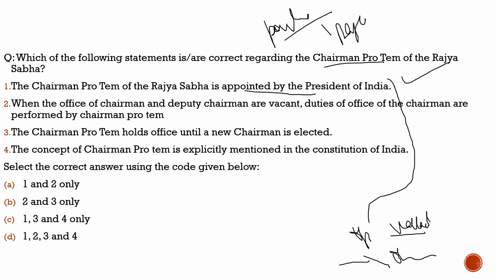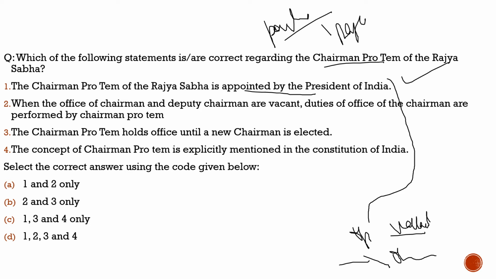So please remember, these words play the major role in the exam. If you miss these words, you can miss the question. You have the knowledge, but you overlook these words and you mark questions incorrectly. That is often the case with the aspirants. They often fail because of these silly mistakes which they make in the exam, and they regret those mistakes only. If there is any question of which you don't have the knowledge, you would never regret that. But if you have the knowledge but you did not read the question properly, you missed the keywords, you will regret that till your next exam. So please keep this in mind.